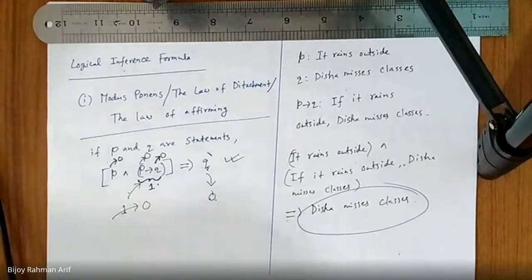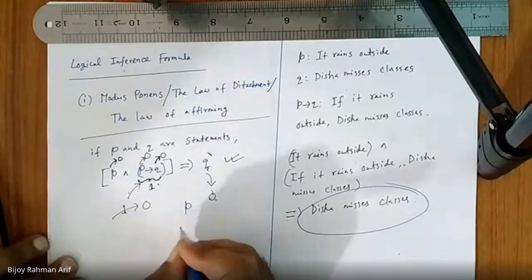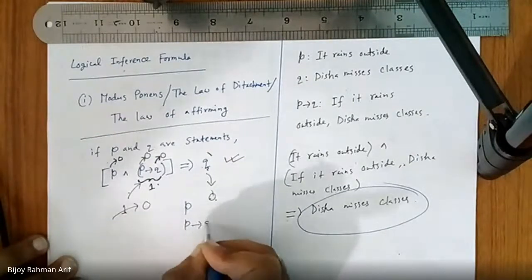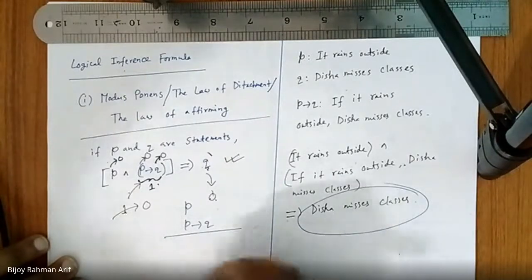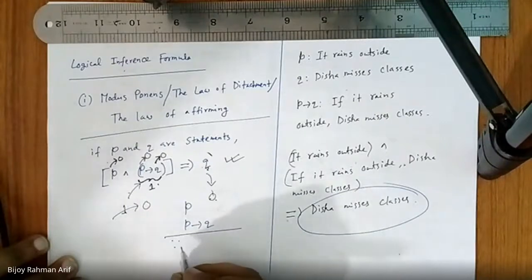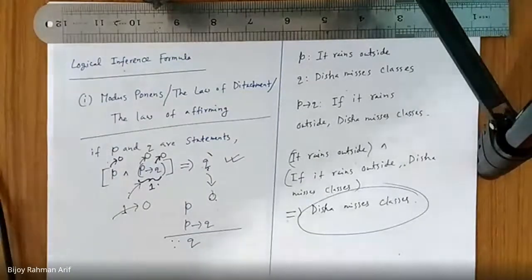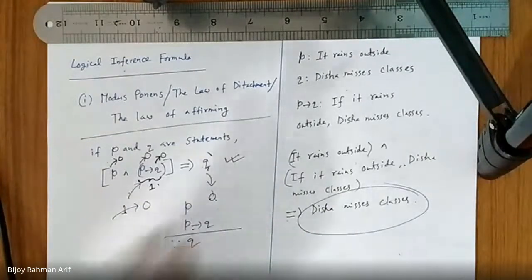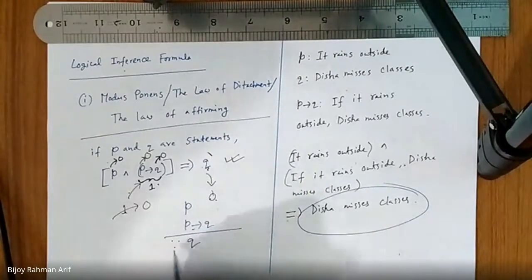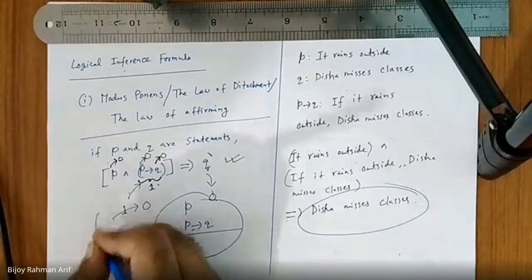Okay, guys. So this thing can also be written this way. The left hand side is written like this: P, and P implies Q. There is no joining written here, we understand there is a joining. Then we write a straight line and put three dots this way, and then we write the right hand side, Q. It is also another representation.